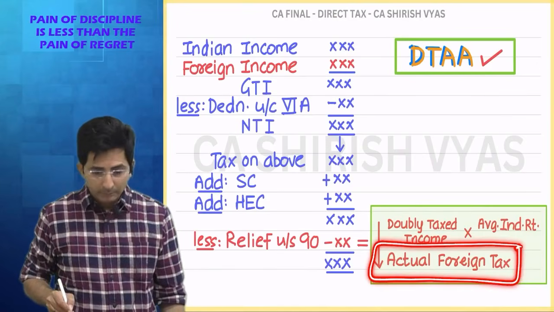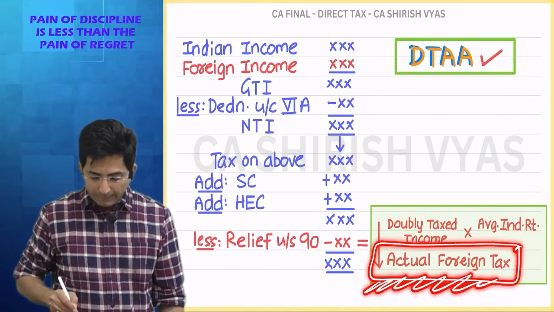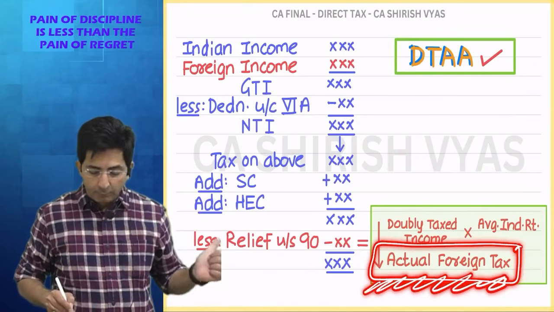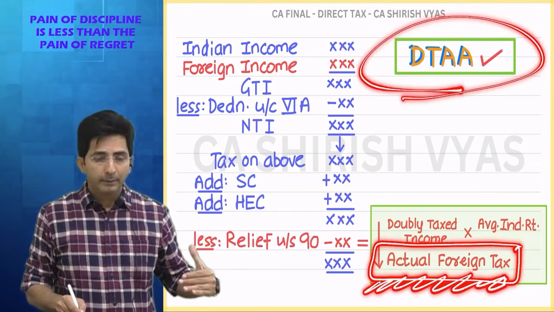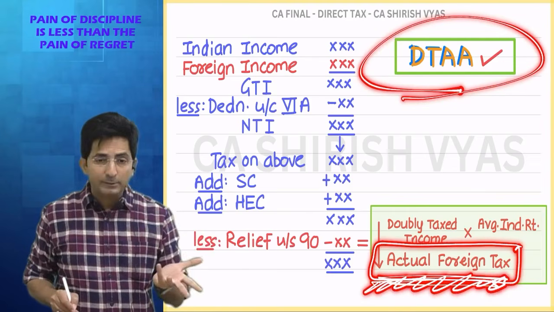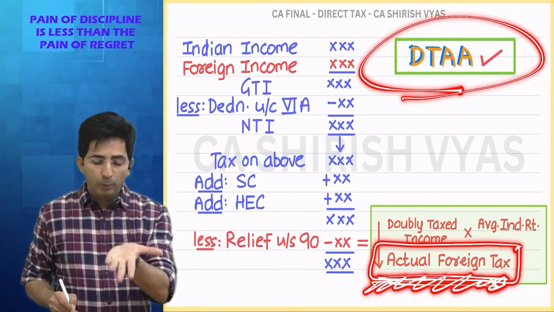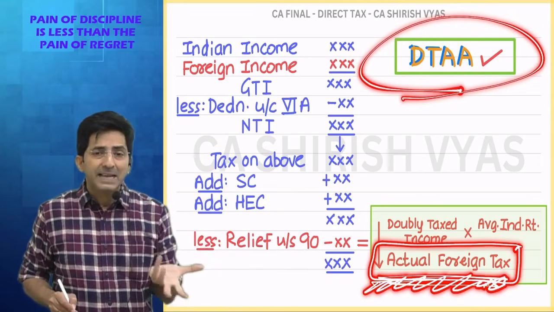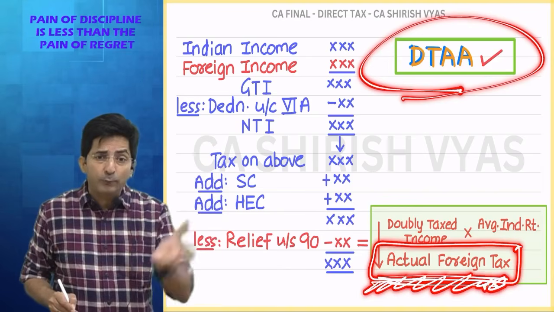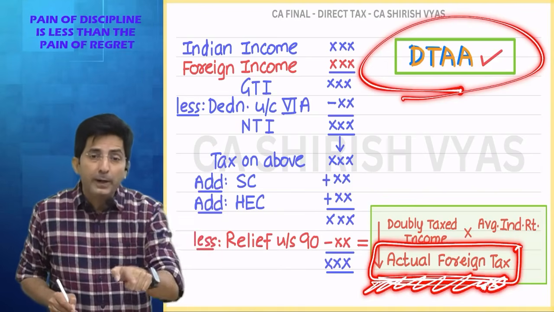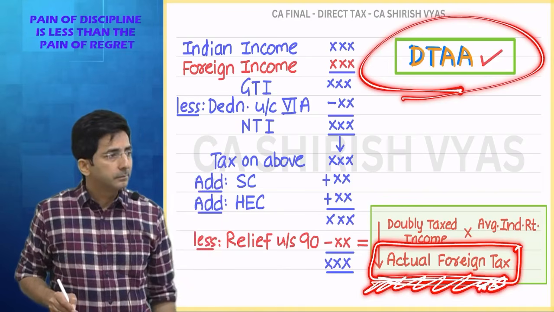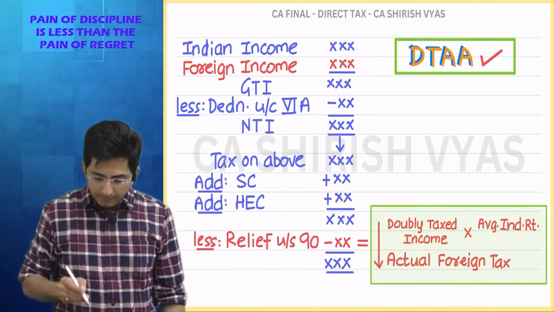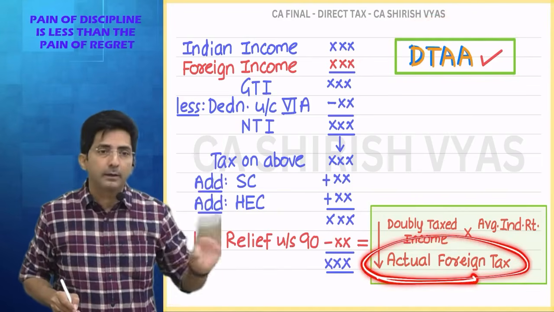What is this? Actual foreign tax. This is needed in a formula when there is data. So tell me, actual foreign tax, where did you pay it? Did you pay it in India or in foreign? See, actual foreign tax means the tax paid in foreign. Even this you might have paid in dollars. So when you solve the sum, even this will be given in dollar terms.